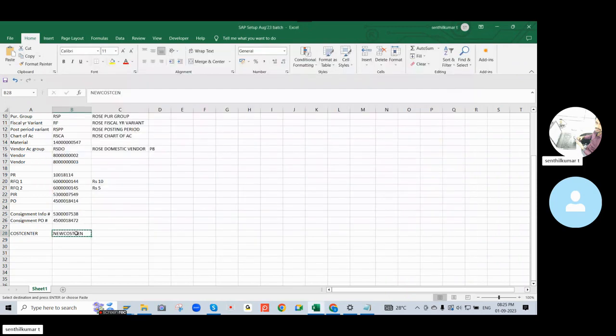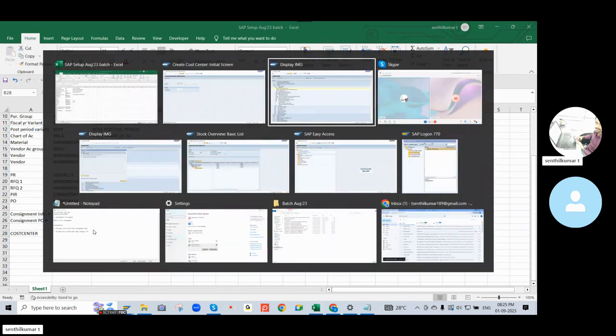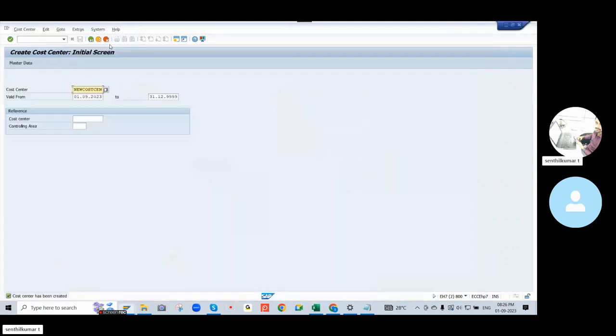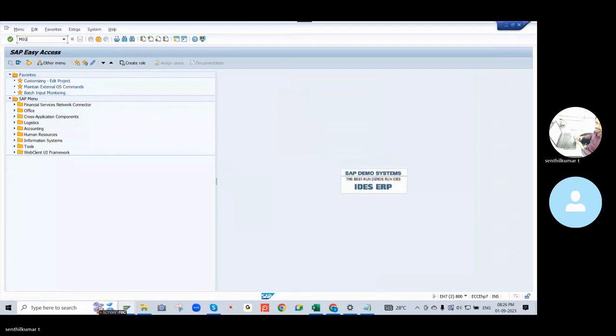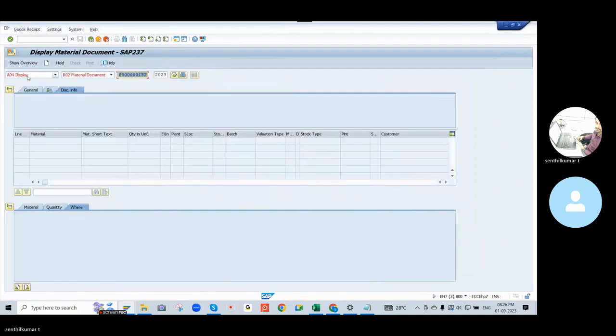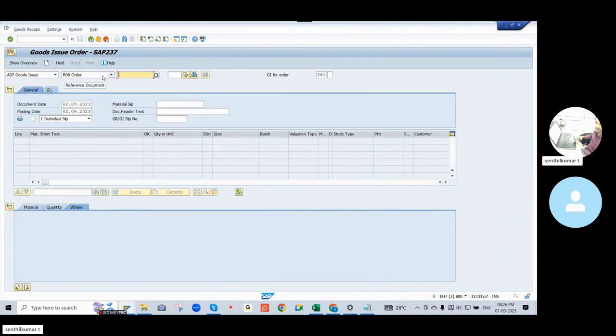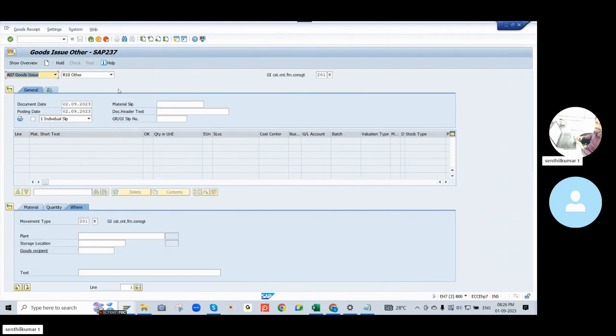So now I can go to issue the material against the cost center. We have vendor stock in the system, so we can issue it to any cost center, and then based on that we can pay the vendor. So I go to the transaction called MIGO. There is a transfer goods issue. We select Others.